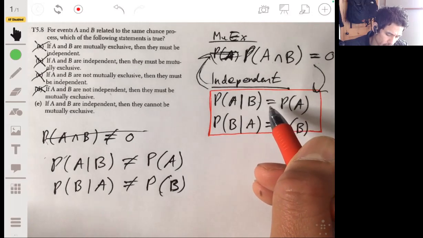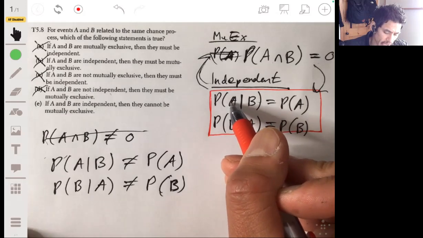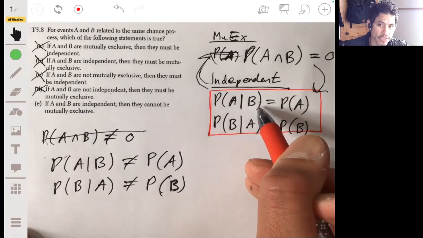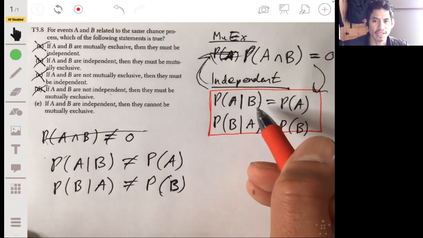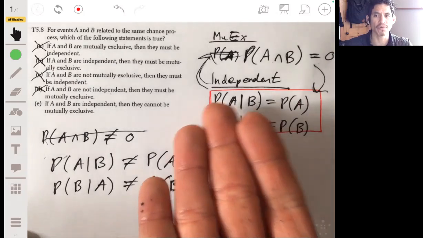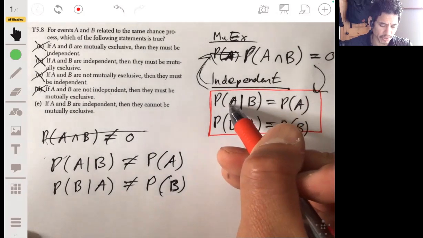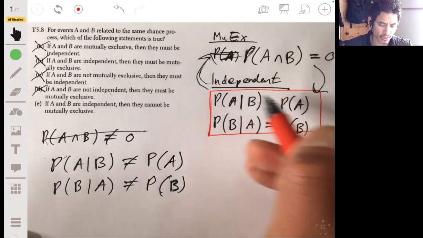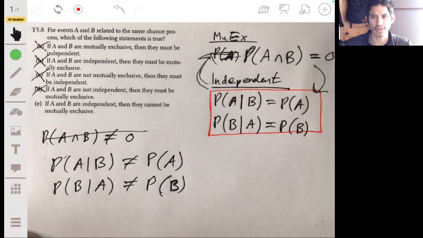In order for us to know that the probability of A given B is equal to the probability of A, it has to be possible for both of them to occur, because we wouldn't be able to know that the probability of A wasn't affected by B unless they both could occur together.